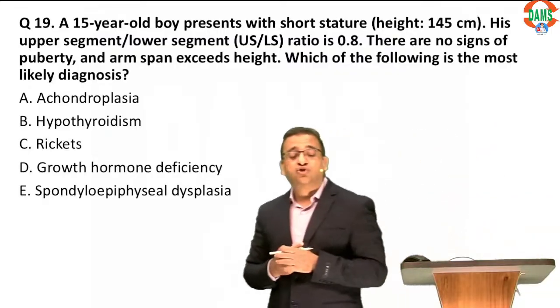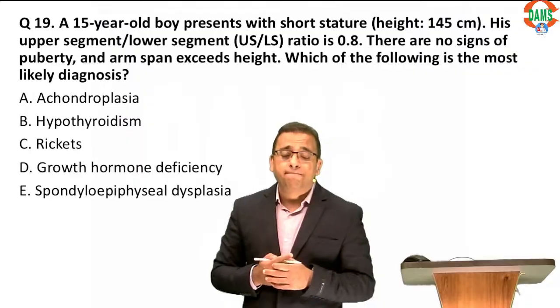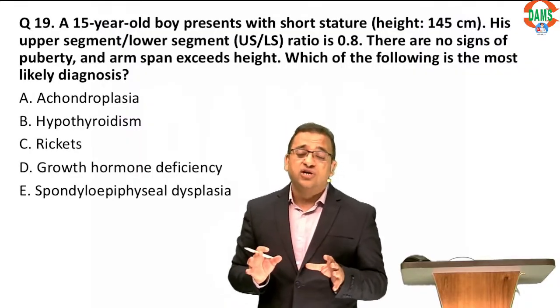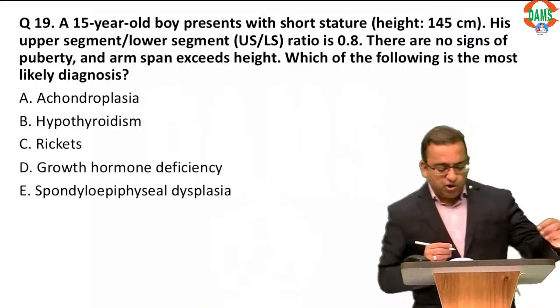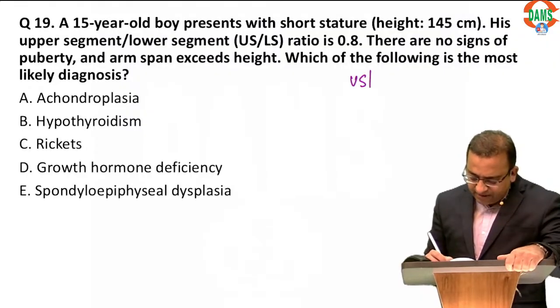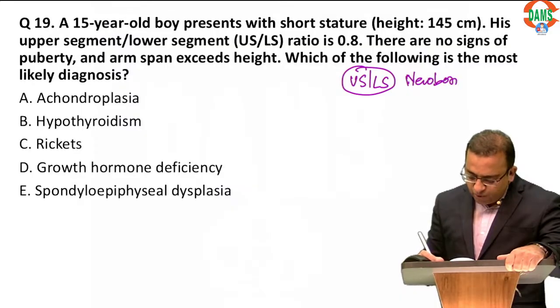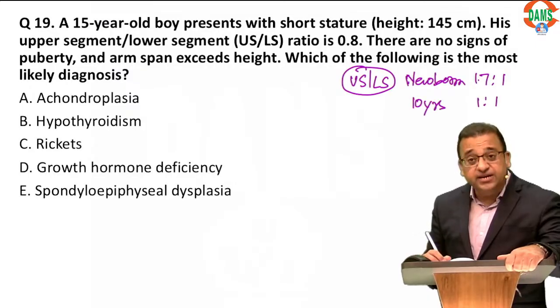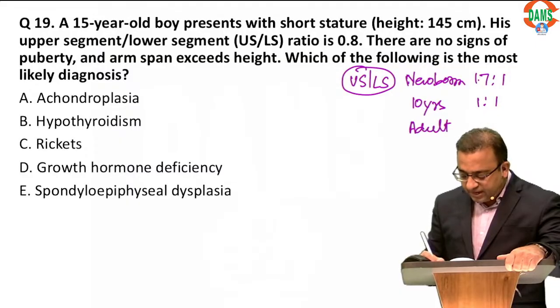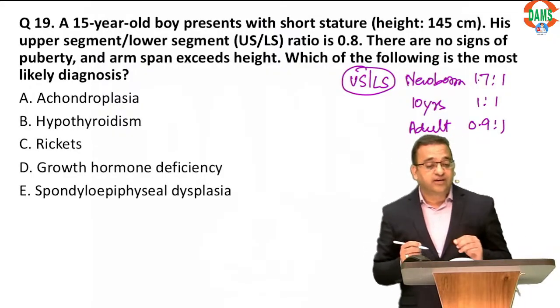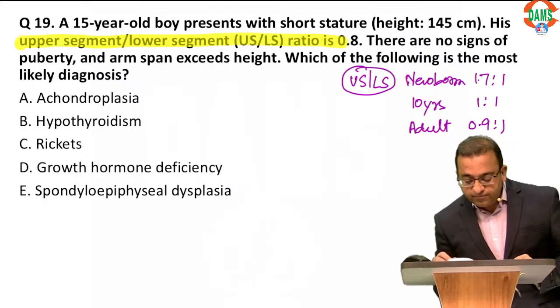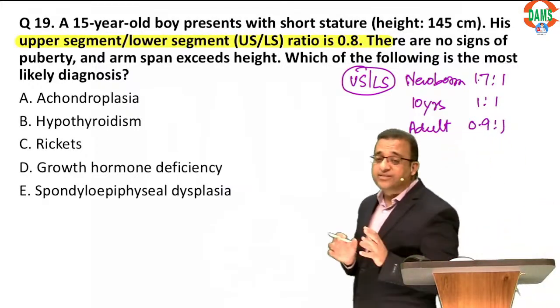So let's talk about short stature. We talked about growth hormone deficiency. Now remember, somehow in every exam of yours, you'll have a question on disproportionate short stature. All of you should know that our upper segment to lower segment ratio in a newborn is 1.7:1. And at almost 10 years of life, so OP Ghai textbook says 10 years, it becomes 1:1. In adults, it's 0.9:1. So my question to you is, in which of the following this ratio is reduced? In which of the following the upper segment is short?